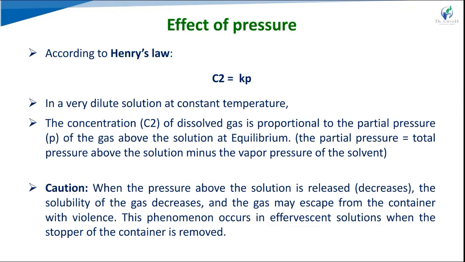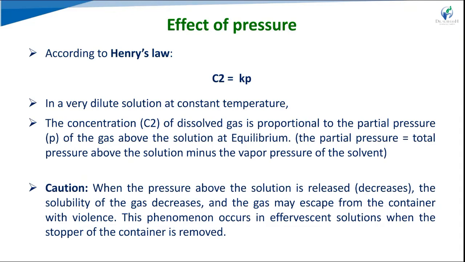The concentration of dissolved gas is proportional to the partial pressure of that gas above the solution at equilibrium, and the partial pressure of the gas equals the total pressure above the solution minus the vapor pressure of the solvent. So you can find the partial pressure of that gas.